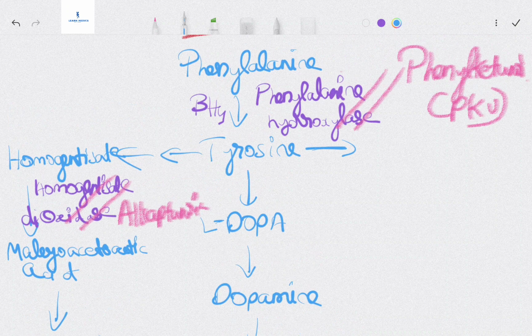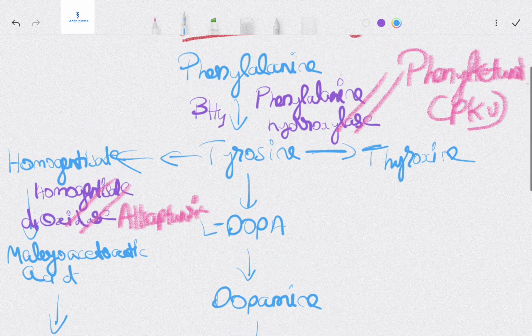So what is the left side story then? On the left side, we have thyroxine. What is thyroxine? This is a thyroid hormone. Thyroid hormones are made from tyrosine. So it makes some kind of sense. So these are the two sideways.